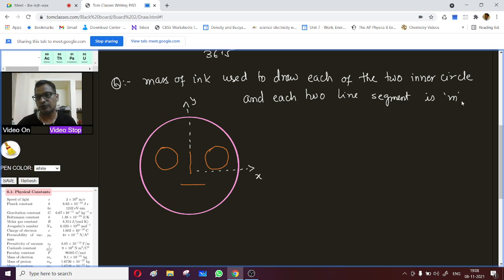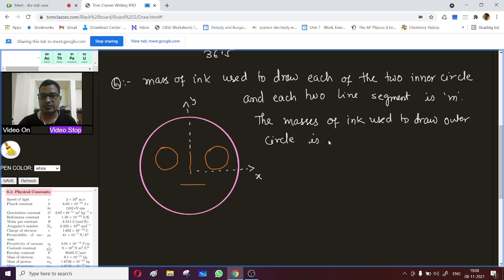Okay, so that is given to us. The mass of ink used to draw the outer circle is 6m. Okay, all right.